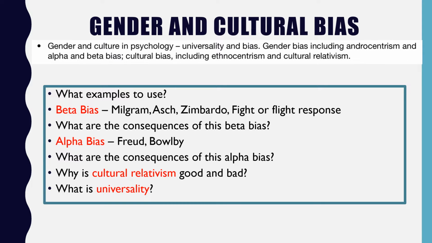Now, students are often quite good at outlining why these particular pieces of research are beta bias and drawing reference to the sample, but what they're not very good at doing is then exploring the consequences of this beta bias, because what you've got to show in this essay, or indeed any question on beta bias, is why beta bias in psychological research is an issue. Remember, this is called issues and debates. So let's take Milgram's research, for example.